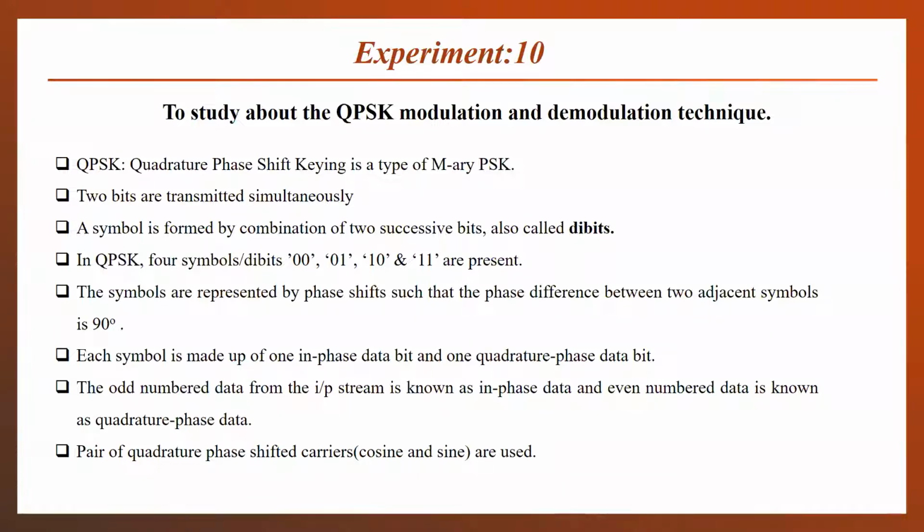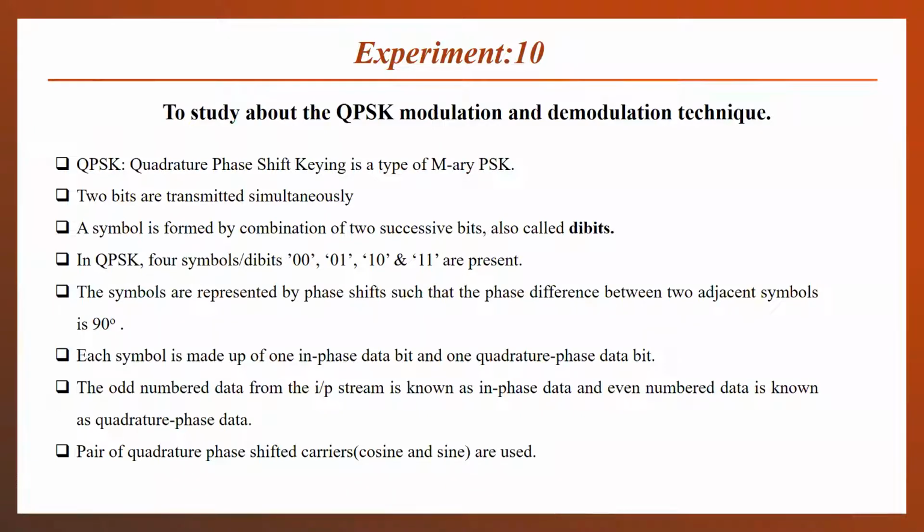M-ary means that earlier we learned about the binary schemes. Binary schemes means that for an entire bit duration, only one bit can modulate our carrier signal, either 1 or 0. Two levels of bits were present, 1 or 0, and no other bit was transmitted simultaneously. But in M-ary PSK, multiple bits are transmitted simultaneously to change the phase of the carrier in that particular time period. In the QPSK scheme, two bits will be transmitted simultaneously.